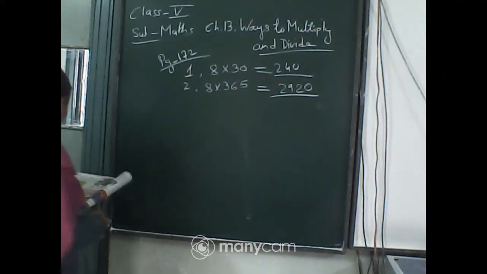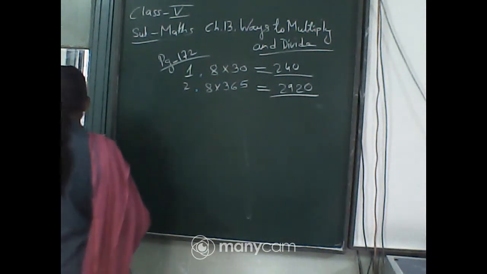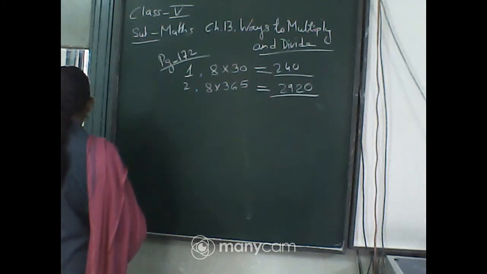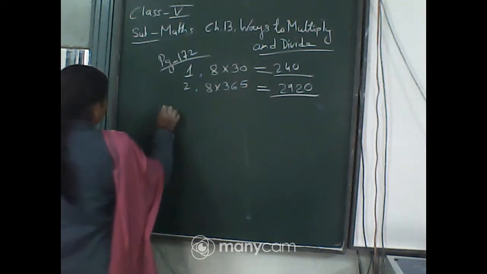So just I am writing: number of glasses of water drank by 125 people.